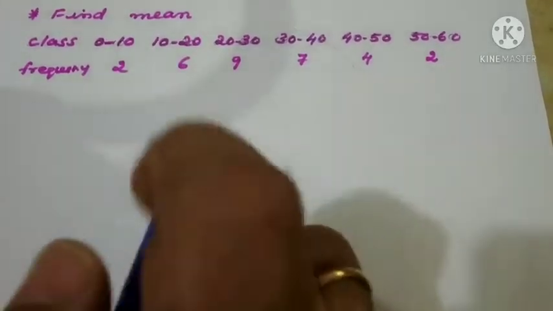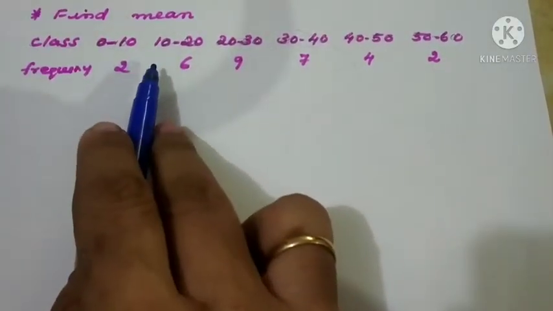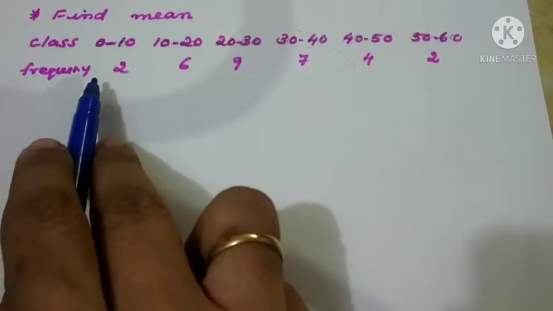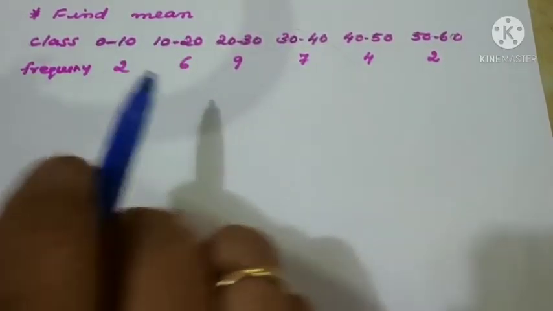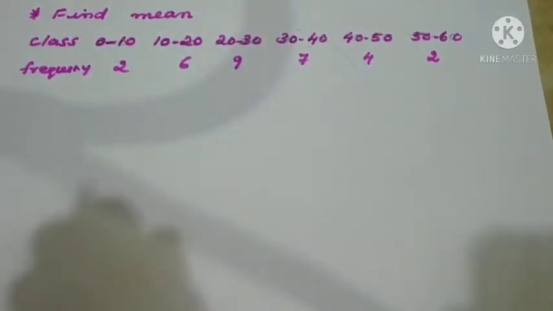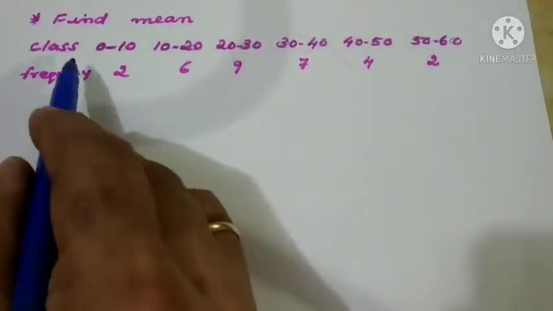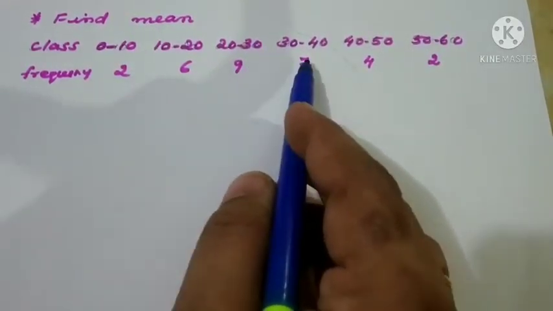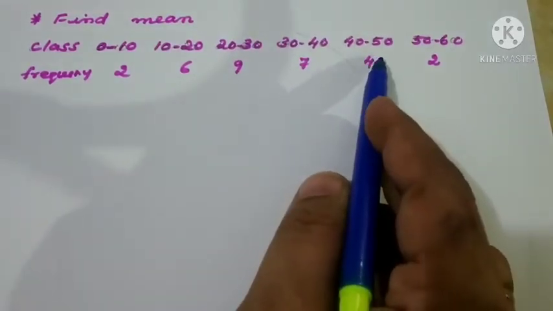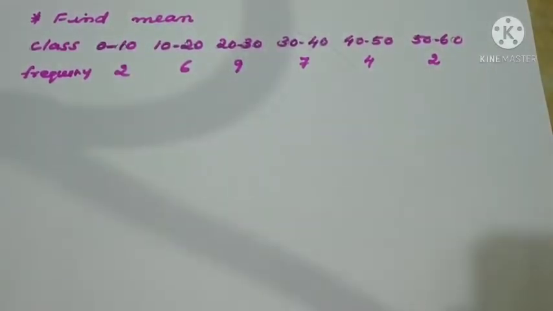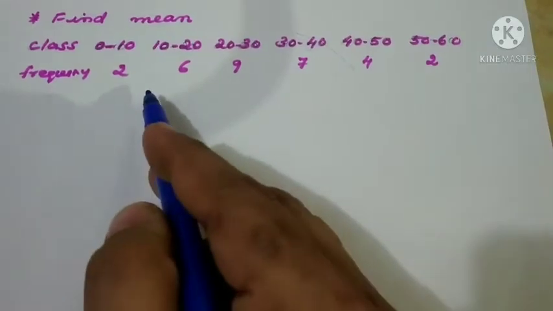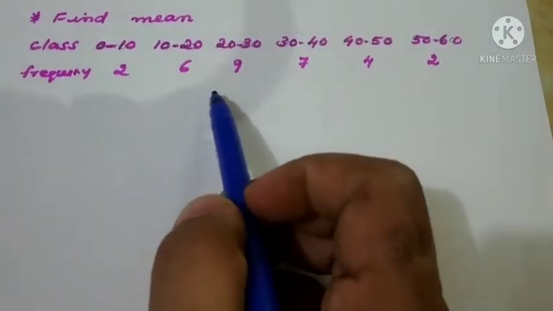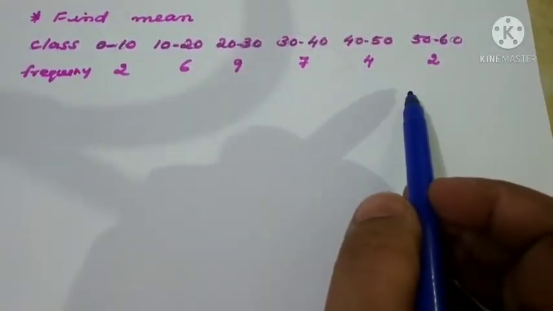Ungrouped data is a 9th class topic only. We are doing it for grouped data. So we are doing one more sum with the same method, so it will be clear to you. So what is the class interval? 0 to 10, 10 to 20, 20 to 30, 30 to 40, 40 to 50, and then 50 to 60. What are the corresponding frequencies? 2, 6, 9, 7, 4, 2.